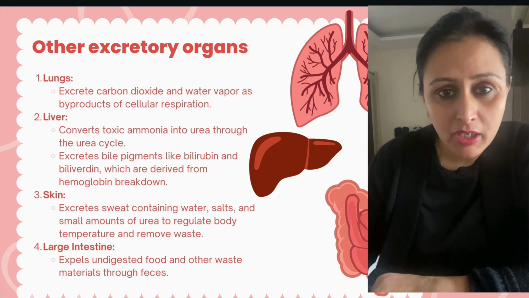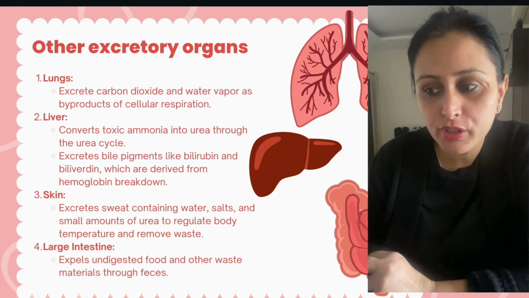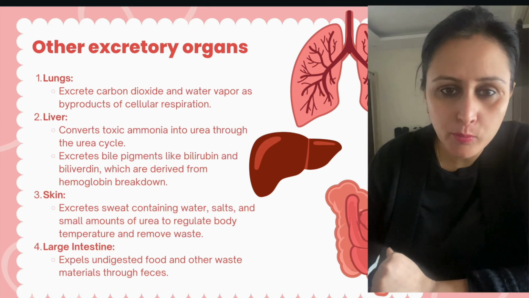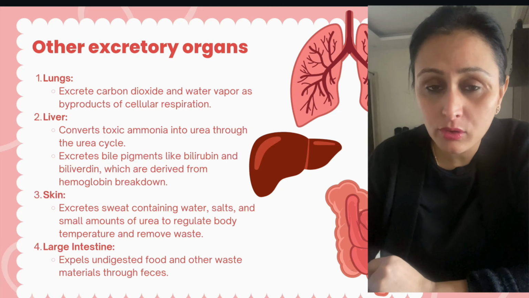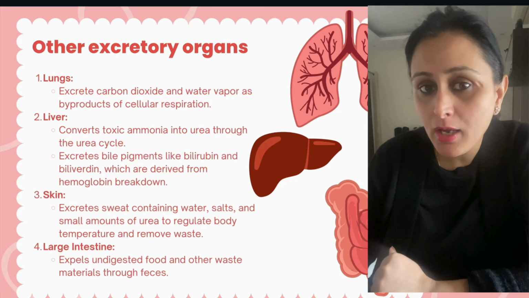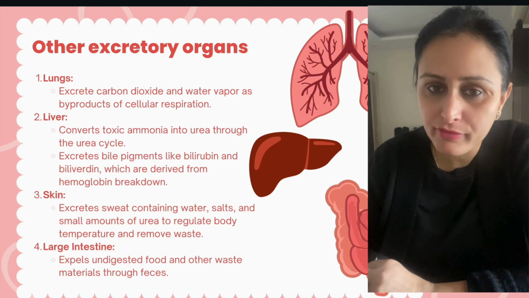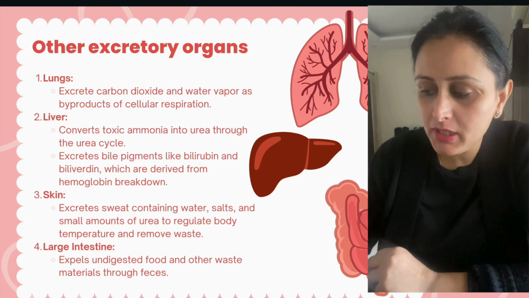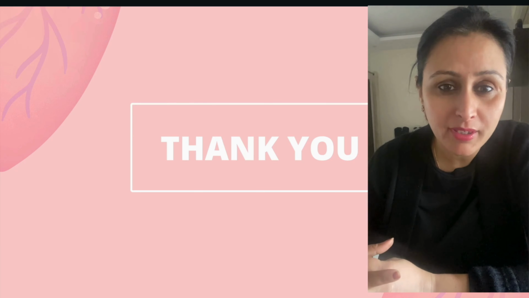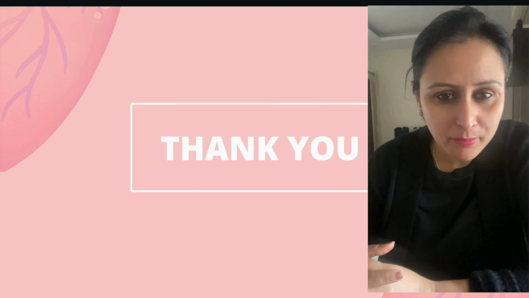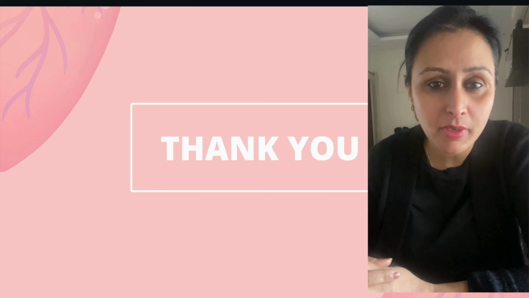फिर उसके बाद skin, we have spoken about it कि excretion of sweat containing water, salt and small amount of urea to regulate body temperature and removal of the waste. Large intestine में भी excretion का काम होता है. It expels out the undigested food and other waste material through the feces, ठीक है. So this happens in the various parts of our body, and this is all about the excretory system. I hope the concept is clear to you, the various structures and the mechanism are clear to you.